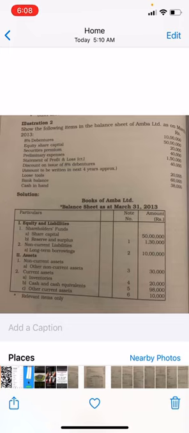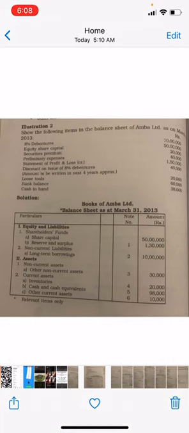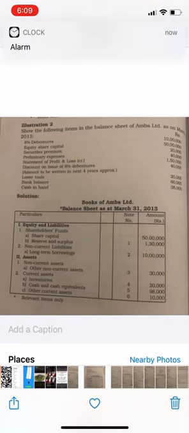That is 10,000. Next you have loose tools. What do you mean by loose tools? See, it comes under inventory. Loose tools come under inventory. See here, all that I have explained is written here. You don't have to calculate anything in share capital, because they have not given you anything like issued capital, authorized capital, all that they have not told you.